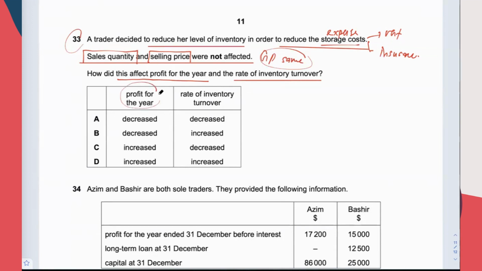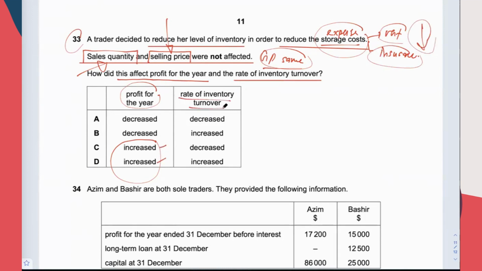So profit for the year will increase. Profit for the year will increase because you sell the same number of units, selling price also the same, cost of sales also the same, but storage cost will drop, rent and insurance will drop. So profit will increase. C or D.